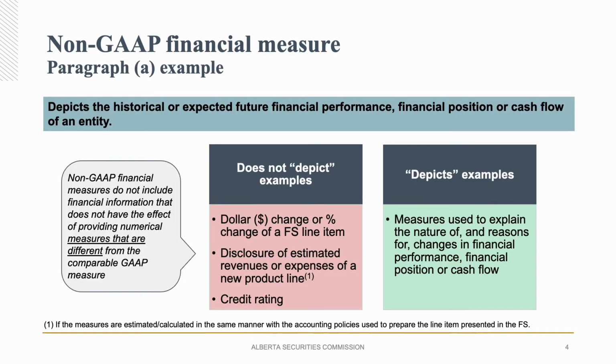I have a few depict examples. The measures that are unlikely to depict an aspect of financial performance, financial position, or cash flow are dollar change or percent change of a financial statement line item. Future revenues, where the revenue has been estimated and calculated in the same manner with the accounting policies used to prepare the line item presented in the financial statements.